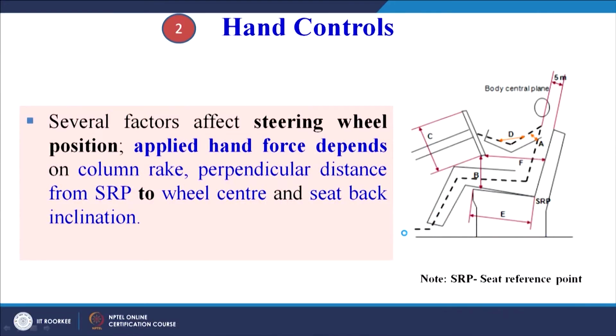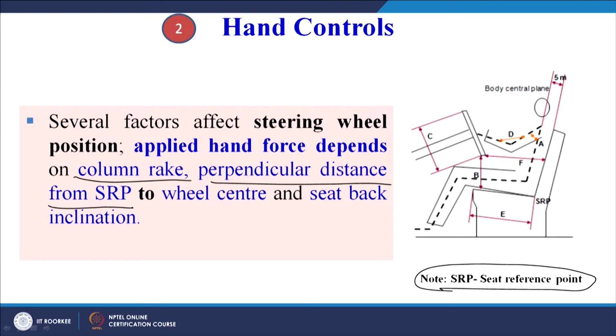Then hand controls: several factors affect steering wheel position. Applied hand force depends on the column rack, the perpendicular distance from the SRP, and the seat back inclination. Now, what is SRP? SRP is the seat reference point. So the perpendicular distance from the seat reference point, which is given here, to the wheel center, and the seat back inclination. Seat back inclination is very important.